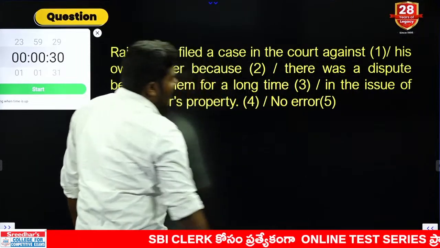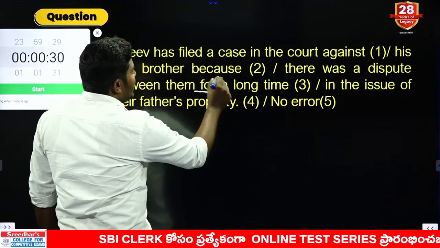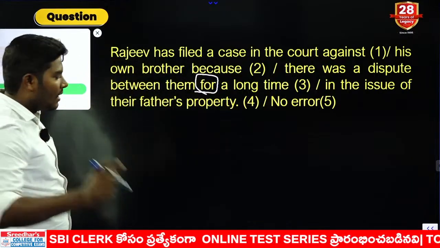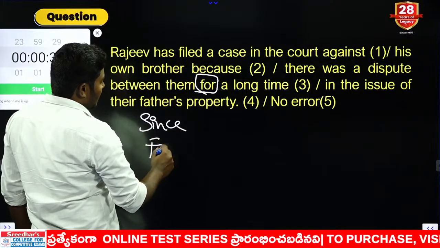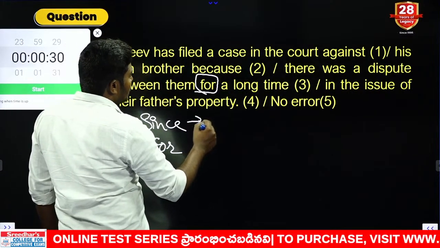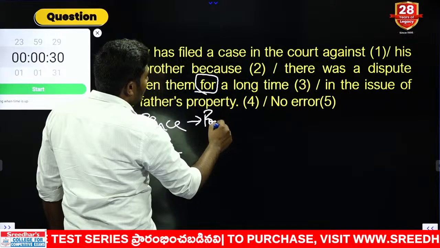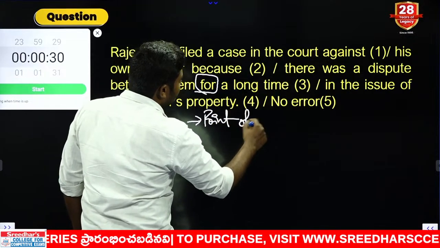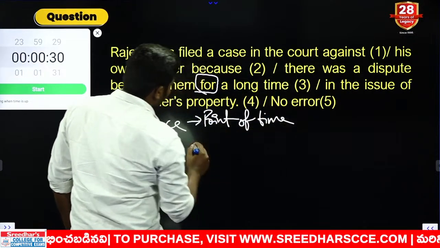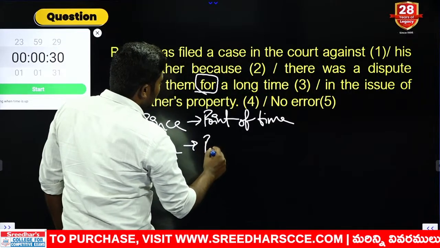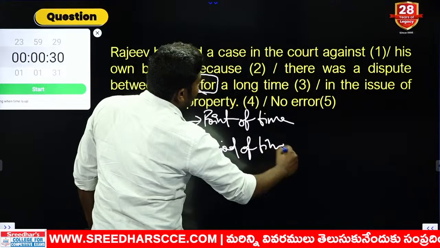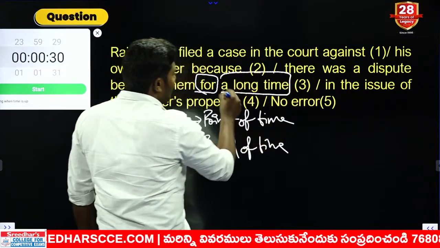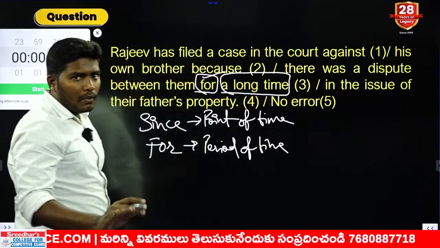Now there is one error that is hidden. I am giving you an indicator, and the indicator is for. Remember these words very carefully: since and for. Since is used with a point of time, and for is used for a period of time. As you can see, a long time is a period of time. For is absolutely correct, no problem.